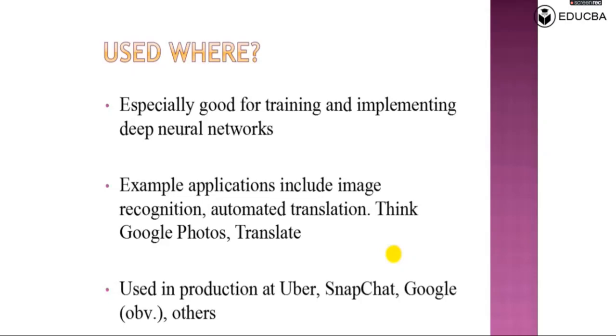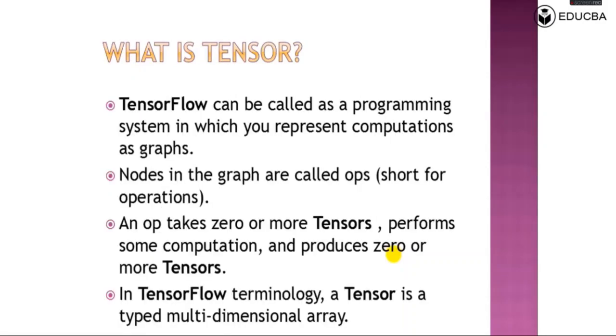So we have two kinds of system. One is the test environment, the other is the production environment. In the production environment, people use TensorFlow. What is TensorFlow? TensorFlow can be called a programming system in which you represent computations as graphs. So we have a graphical representation of things, where we can add multiplication, we can have addition. So we can have multiple values for a graph, and with the help of TensorFlow, we can implement those graphical notations.